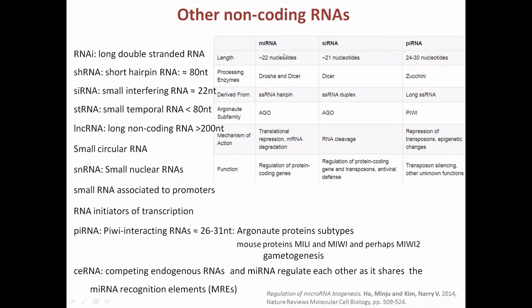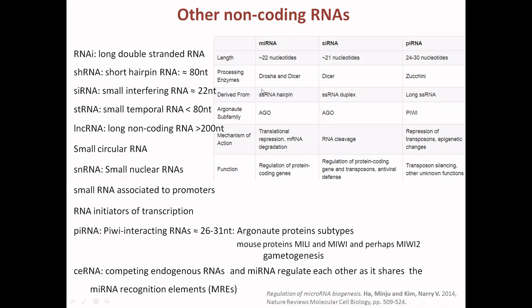The length of microRNA is 22 nucleotides. siRNA is also around 21 nucleotides. piRNA is 24 to 31 nucleotides. The processing enzyme is Drosha and Dicer in case of microRNA. In case of the silencing RNA, it is Dicer. In case of the piRNA, it is Zucchini.